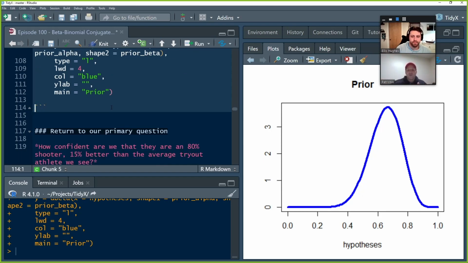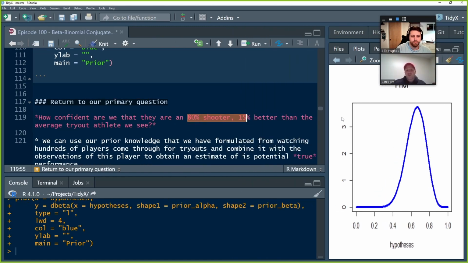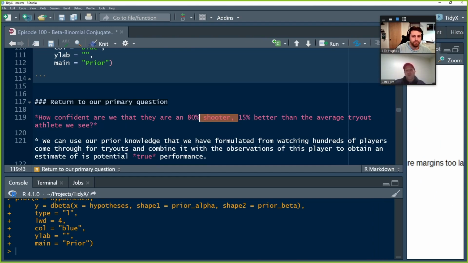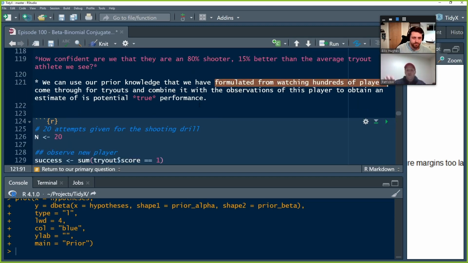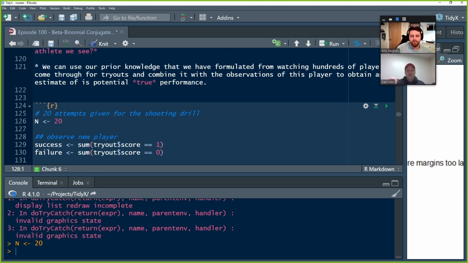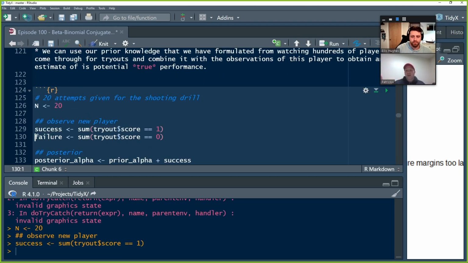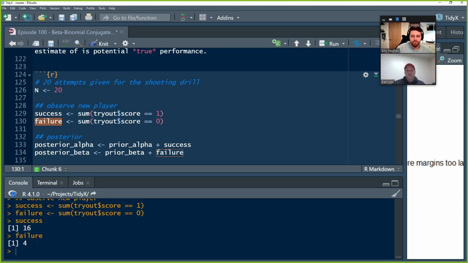Okay, so now we return to our primary question. How are we going to use this to see how confident we are that this is an 80% shooter, that this individual is 15% better than the average tryout player that we see? So we start with that prior knowledge, our prior alpha and beta, and we're going to update that knowledge with these observations. So we gave the player n equals 20 attempts, and we observed out of that from our original data set 16 successes and 4 failures.